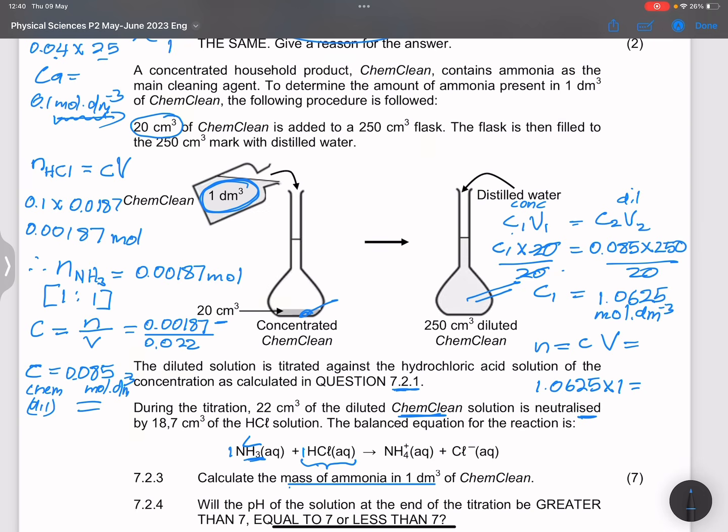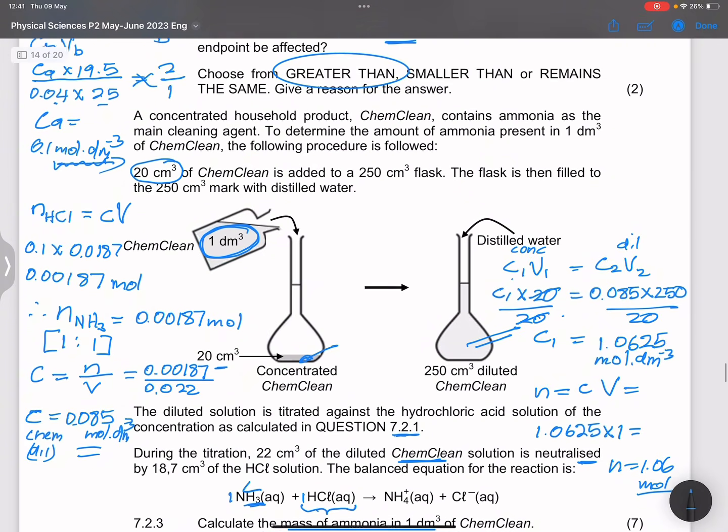I am going to get exactly the same number, which is, well, we can say 1.06. So the number of moles would be 1.06 moles of ammonia in that ChemClean solution. I will leave it there, ladies and gents, and I hope that you were able to follow and understand.